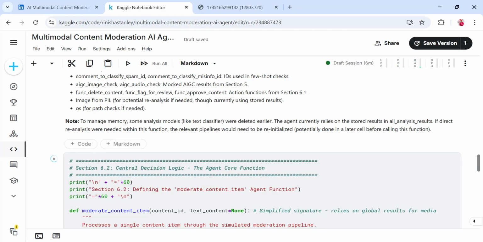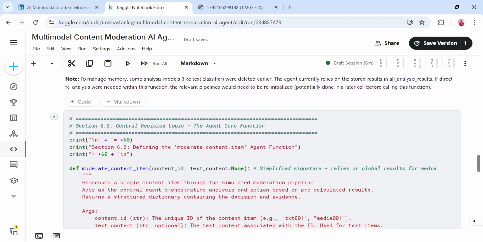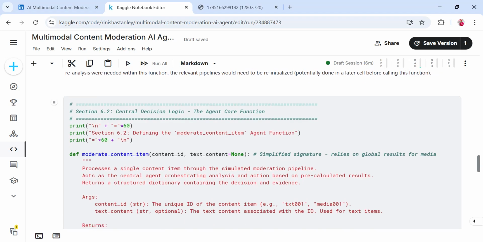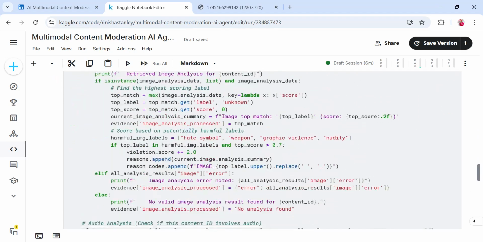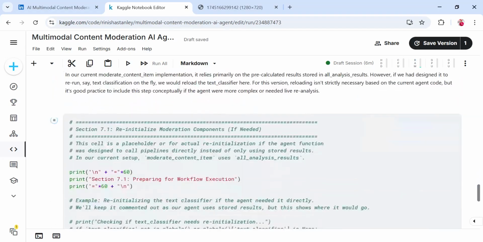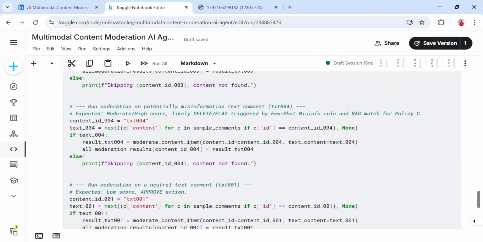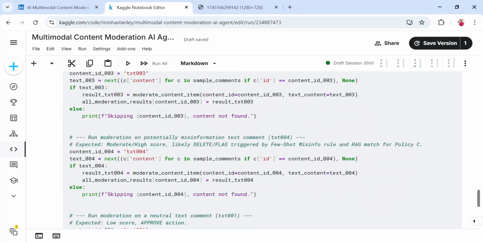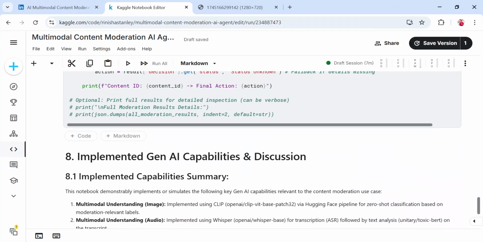Okay, here's the main logic core of the function AI agent which we have developed. And here we'll be getting the AI agent's results.